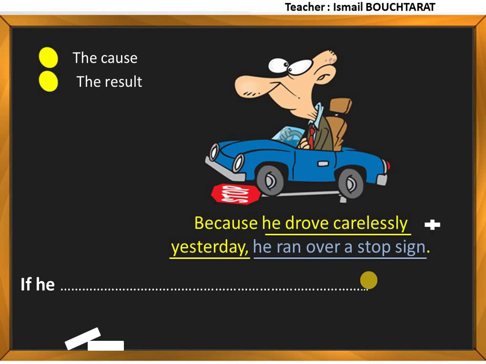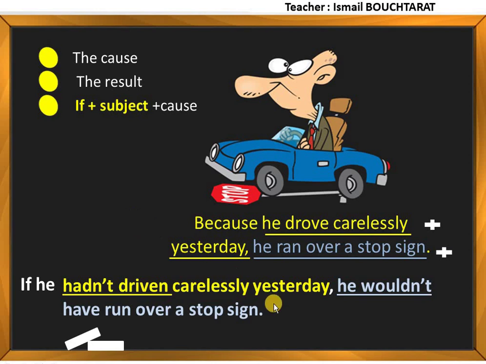Remember, the form is here affirmative, so we have to change it into negative. And the tense of the verb drove is in the past simple, so we have to change it into past perfect. Remember again that it is if plus subject plus cause. So we can say, if he hadn't driven carelessly yesterday, he wouldn't have run over a stop sign.